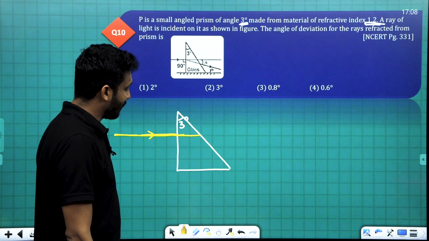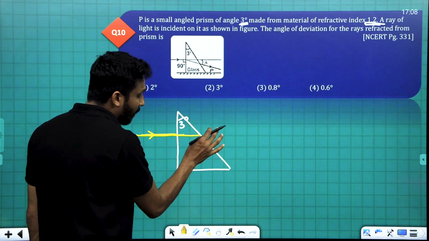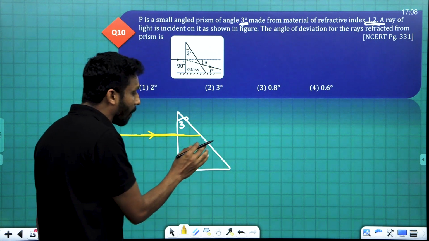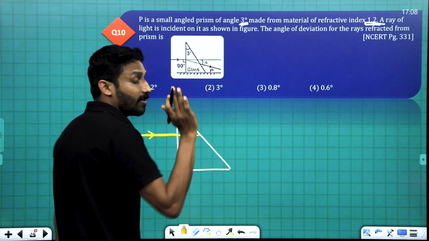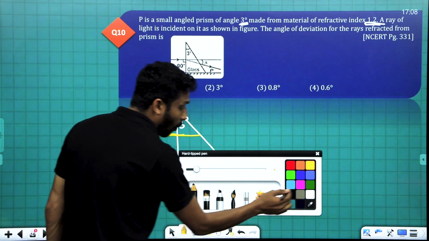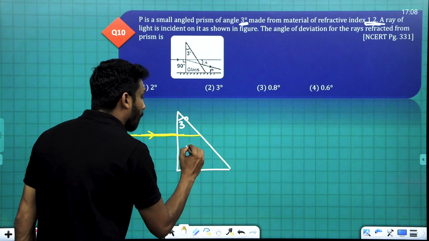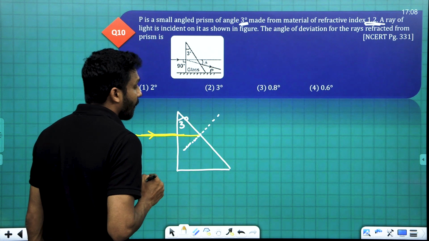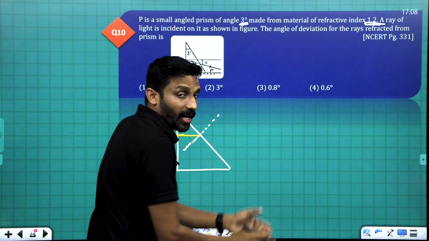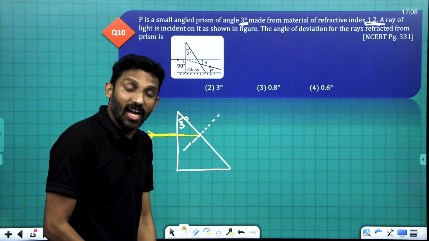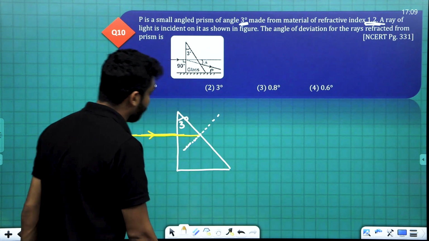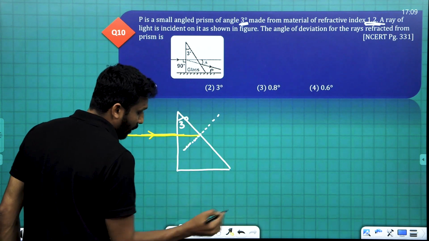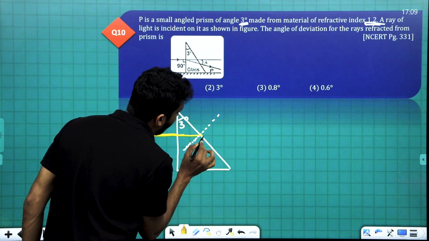Now here this ray is moving from denser to rarer. This is the normal drawn. Denser to rarer means the ray will bend away from the normal.